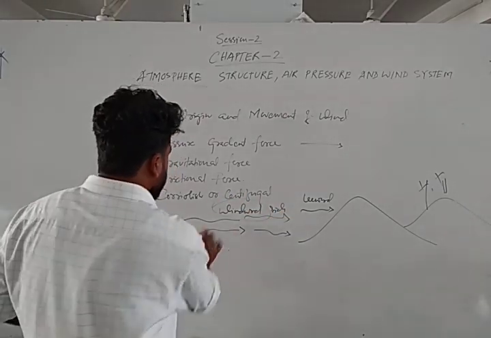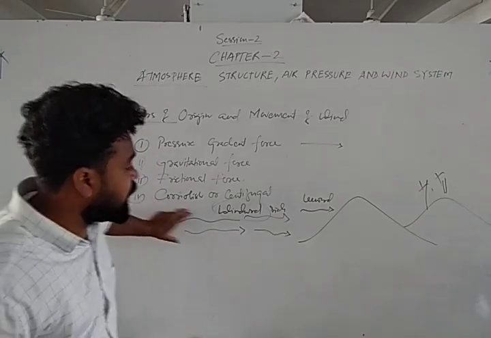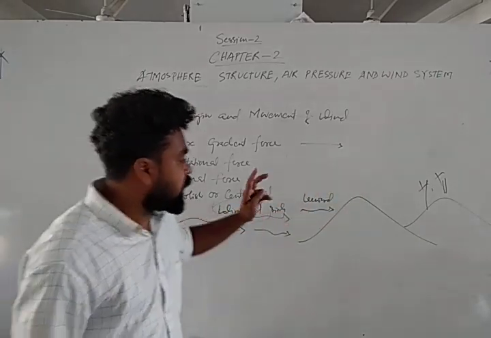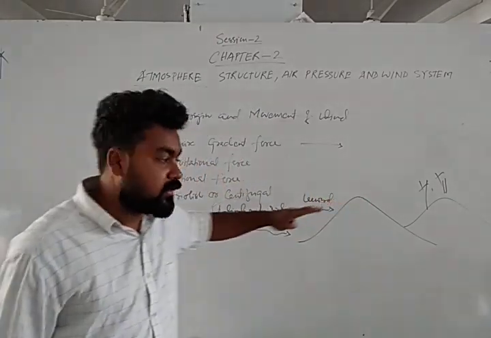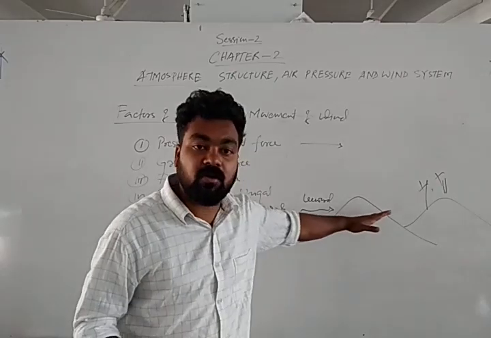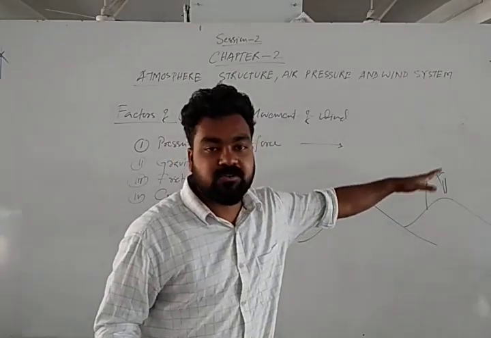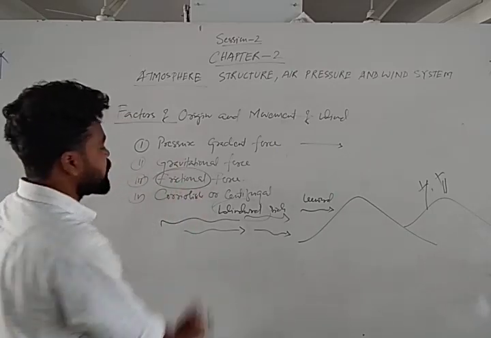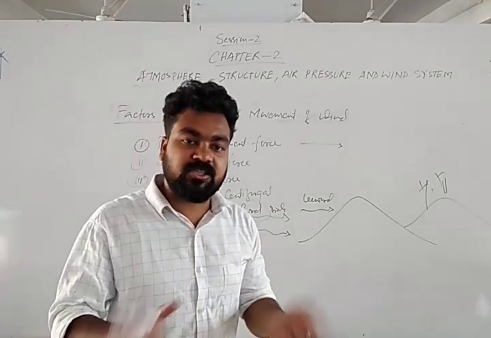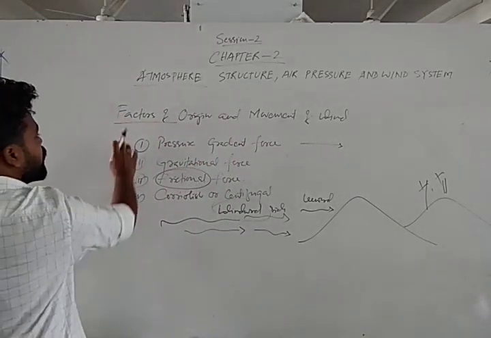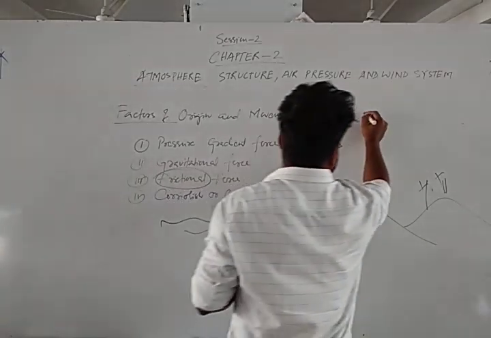Suppose wind is coming at a high velocity. After reaching this mountain, the velocity will decrease. Why? Because it has friction with this mountain, or any vegetation, or buildings, or any natural phenomenon. So due to this frictional force, the direction and the velocity of the wind change. These are the factors of origin, movement, and velocity of wind.